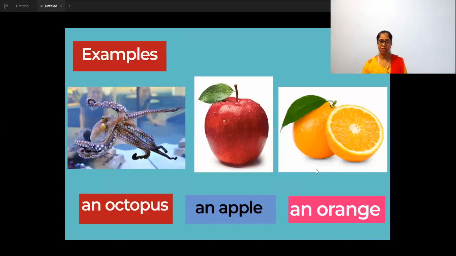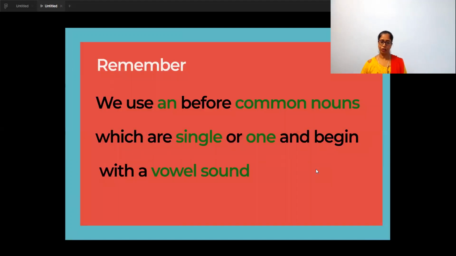A few more examples to clear your doubt. An octopus, an apple, an orange. Got it, children? So remember, we use an before a common noun, singular, that begins with a vowel sound. You have to use an.